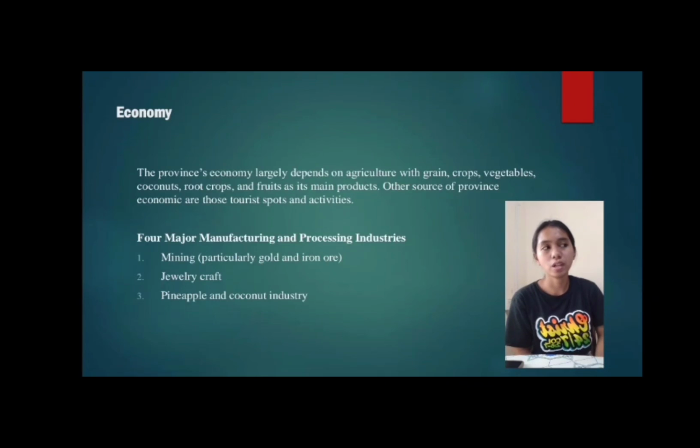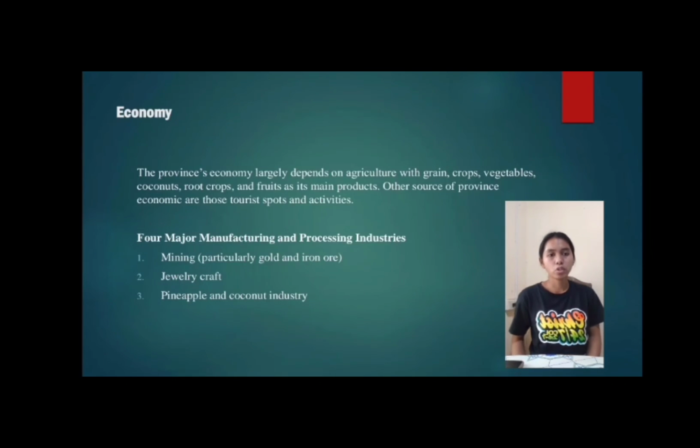Let's proceed to the economy of Camarines Norte. The province economy largely depends on agriculture with grain crops, vegetables, coconuts, root crops, and fruits as its main products. Other sources of province economic are those tourist spots and activities.